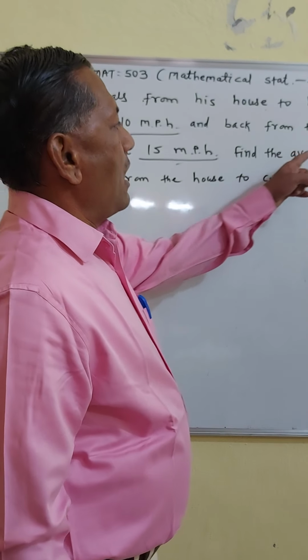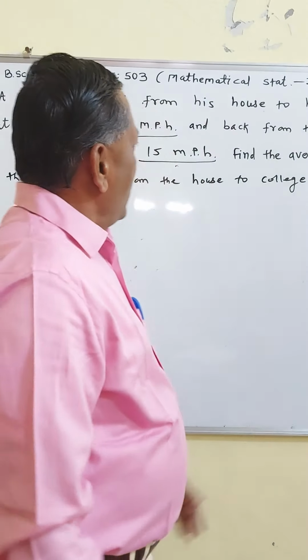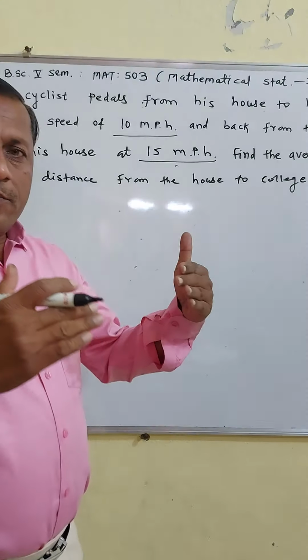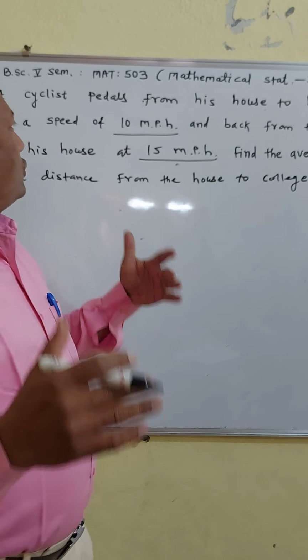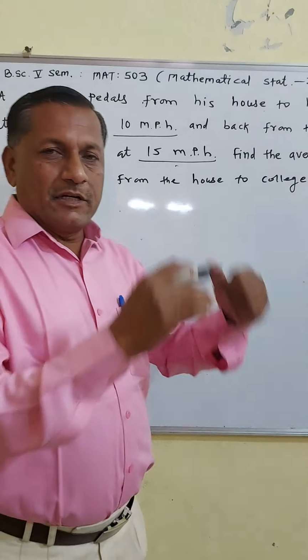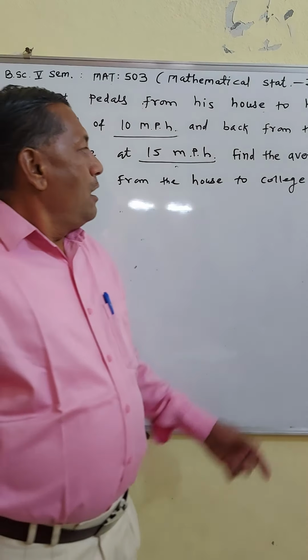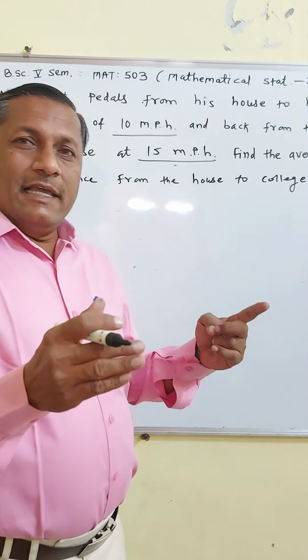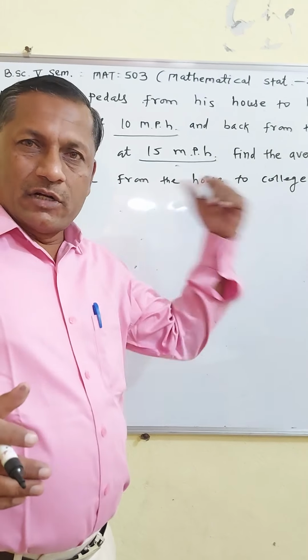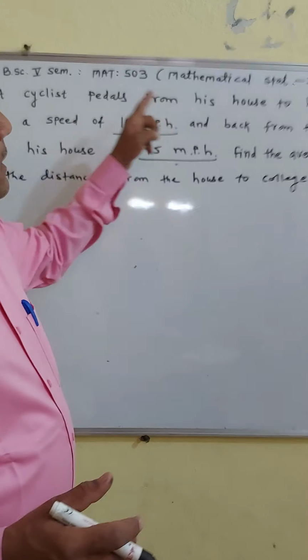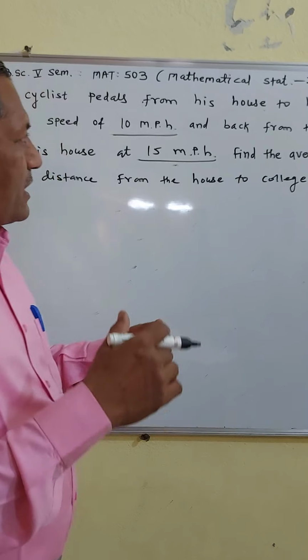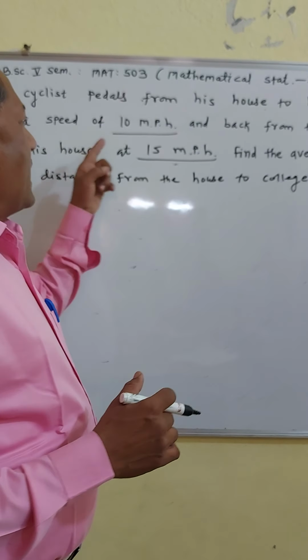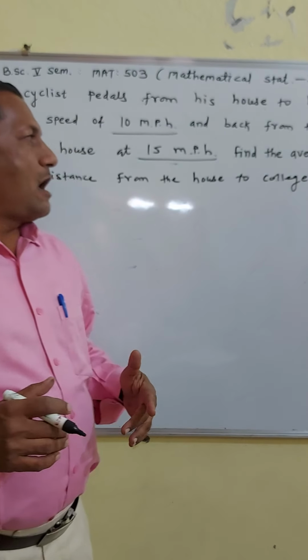Then find the average speed. Now we suppose that the distance from house to college is x mile or x kilometer, and he pedals from his house to college at a speed of 10 meter per hour.